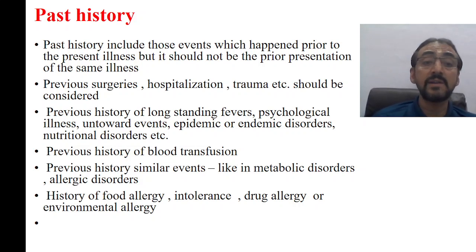Similarly, ask about a history of similar events, the same type of symptoms recurring. Suppose the patient has nausea, vomiting and abdominal pain which come in a very cyclical manner. For example, every 3 months, or every 15 days, he starts with this type of vomiting and nausea, and by keeping the patient nil by mouth it is corrected. What this suggests is one or another type of metabolic problem, which comes in a cyclic way.